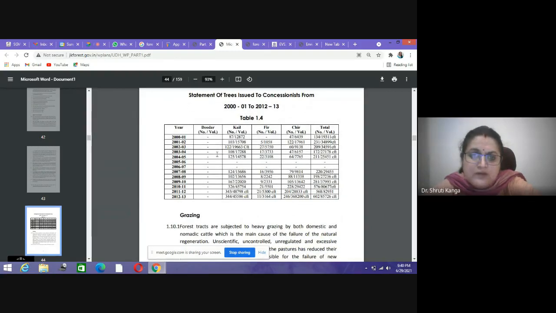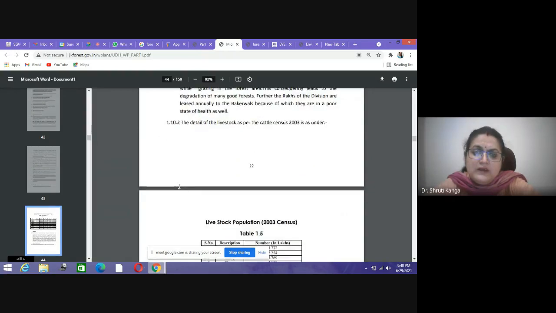Here you can see from 2000 to 2013 we have a statement of trees issued to the different constituents. For Deodar, no forest compartment has been given. These are the different tree types, and the total has been allotted. So this is about the grazing rules.